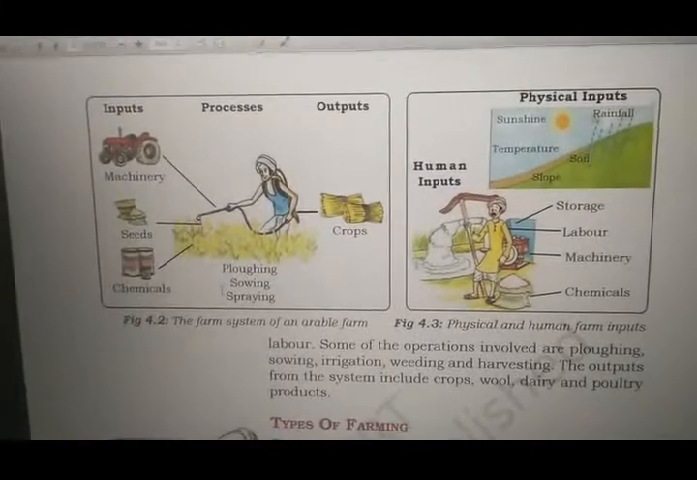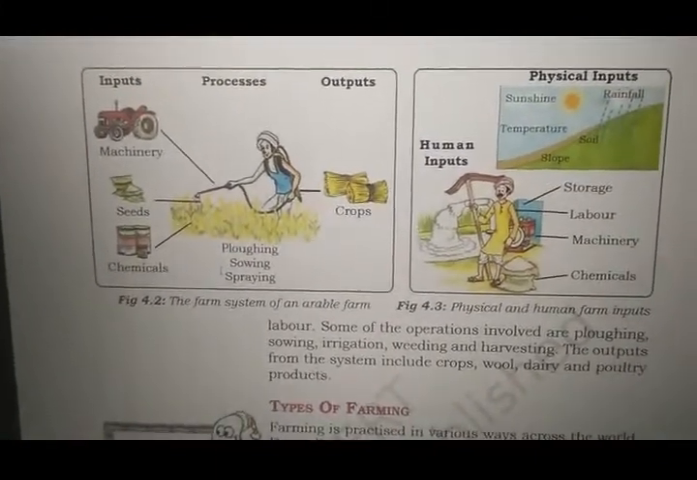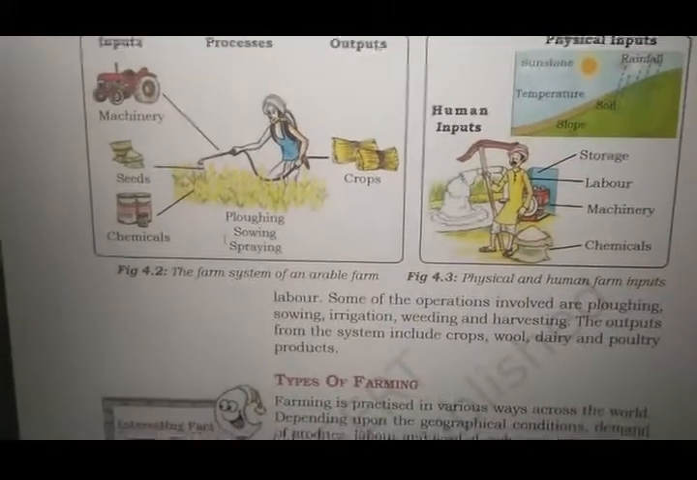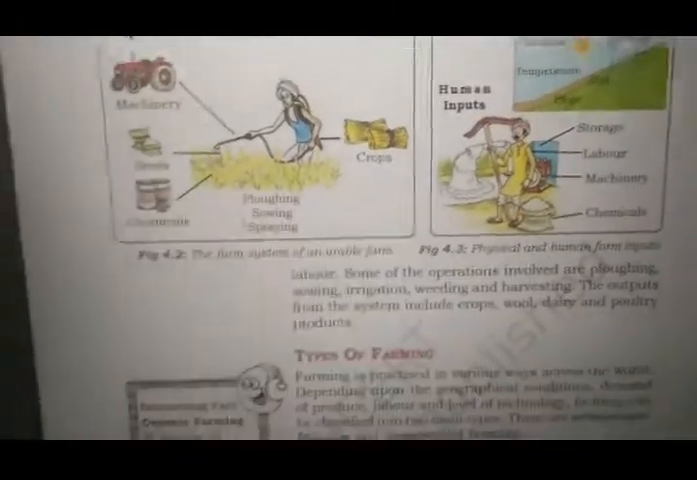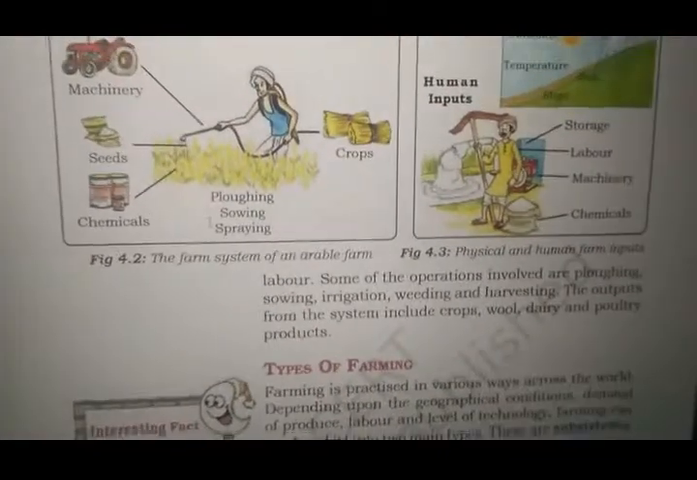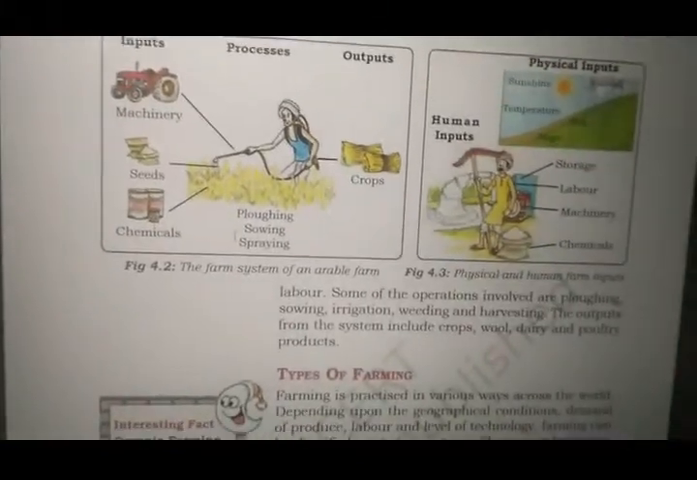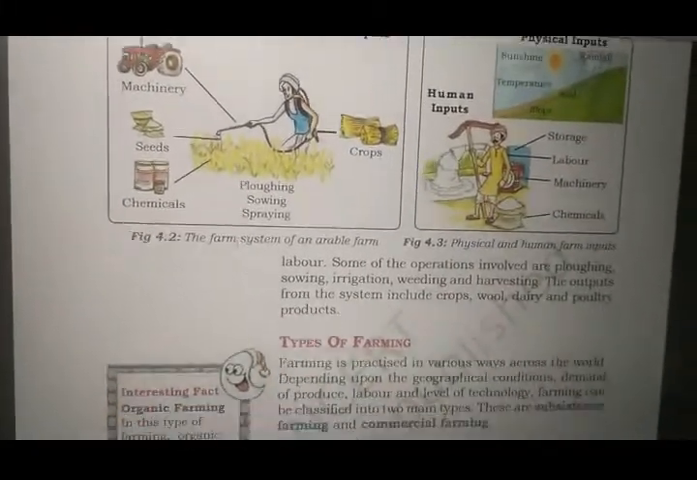That is why the outputs from the system include crops, wool, dairy and poultry products. So these are the outputs. After your entire hard work you will get all these things. So that is why some of the operations involved are plowing, sowing, irrigation, weeding and harvesting. Okay, I believe till that much you have understood.